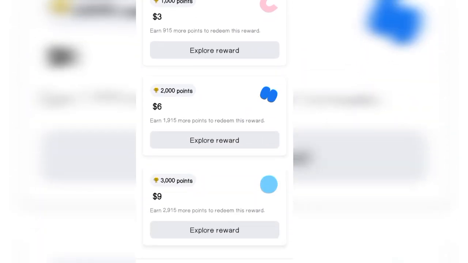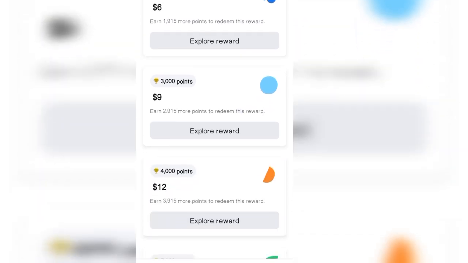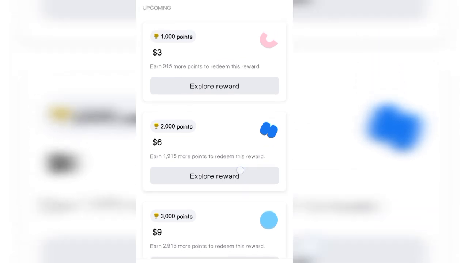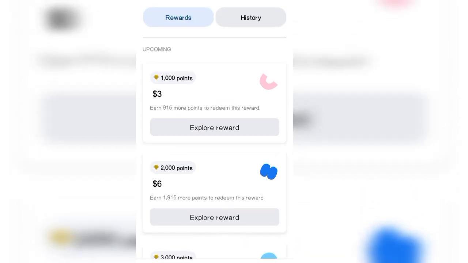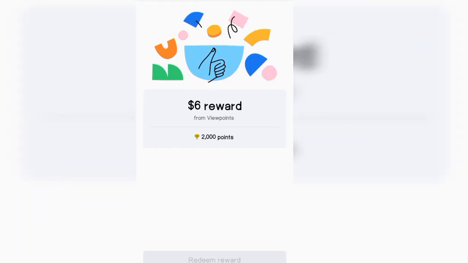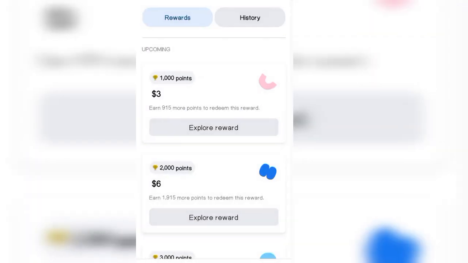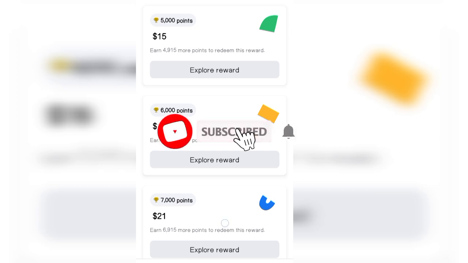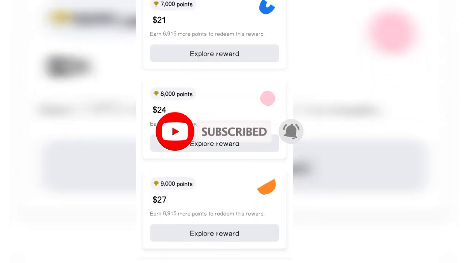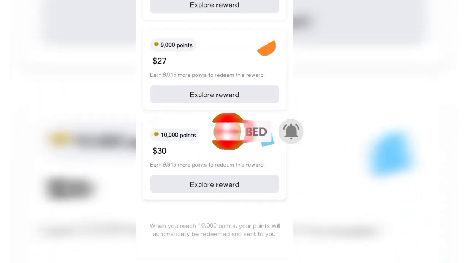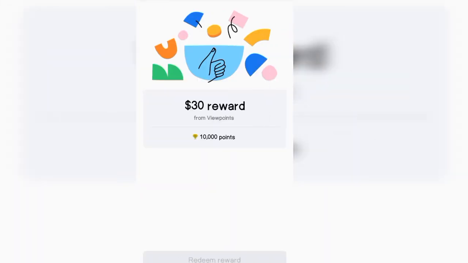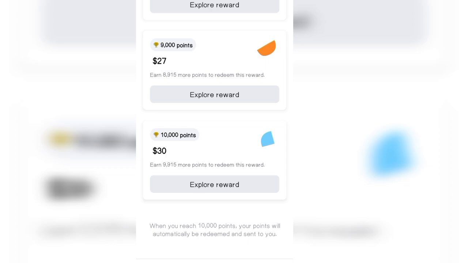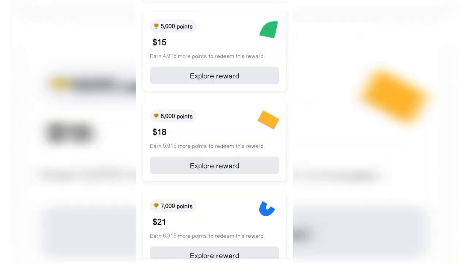As you can see, a $6 task is waiting for me, a $9 task is waiting for me, a $12 task is waiting for me. And then guys, people have tested this and it's really paying. Remember I said this is not a get rich scheme, right? But it's just going to put some bucks in your pocket. It is not a scheme where immediately you get in you just get rich. As you can see, when I have up to 10,000 points, I can move out $30. All right, $30 is something good.